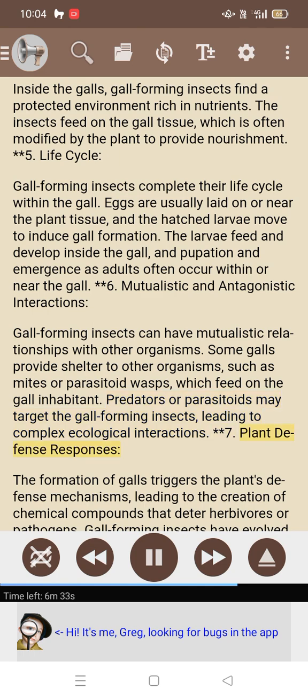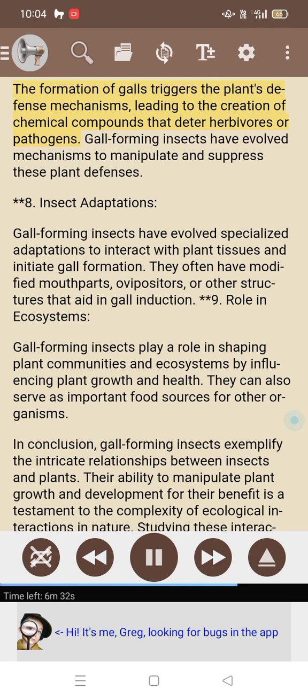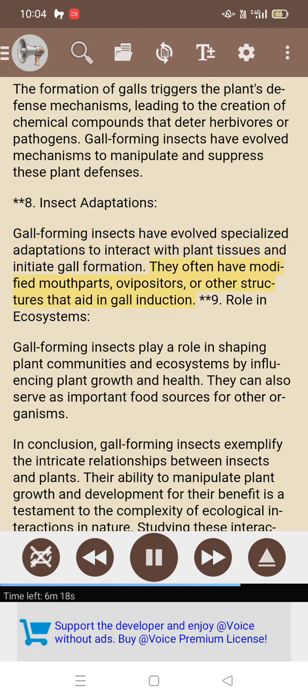7. Plant defense responses. The formation of galls triggers the plant's defense mechanisms, leading to the creation of chemical compounds that deter herbivores or pathogens. Gall-forming insects have evolved mechanisms to manipulate and suppress these plant defenses. 8. Insect adaptations. Gall-forming insects have evolved specialized adaptations to interact with plant tissues and initiate gall formation. They often have modified mouthparts, ovipositors, or other structures that aid in gall induction.